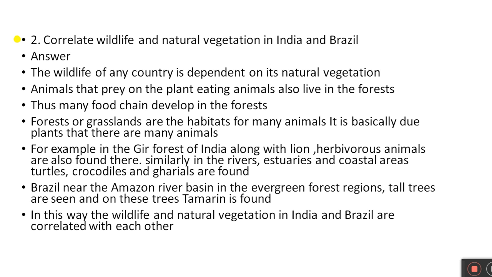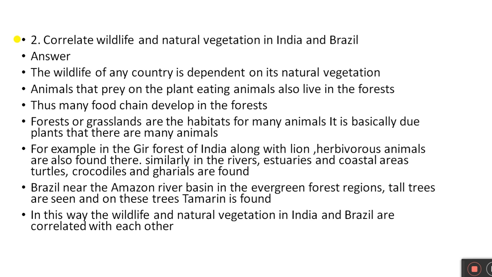Second question. Correlate wildlife and natural vegetation in India and Brazil. Answer: the wildlife of any country is dependent on its natural vegetation. Animals that prey on the plant-eating animals also live in the forests.